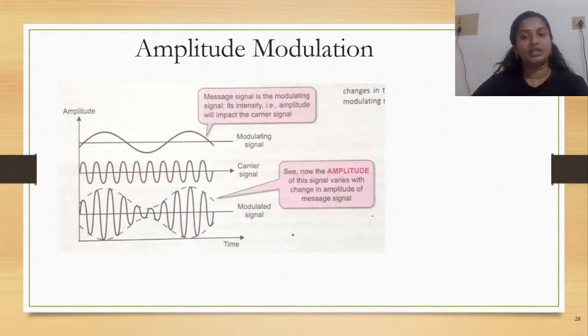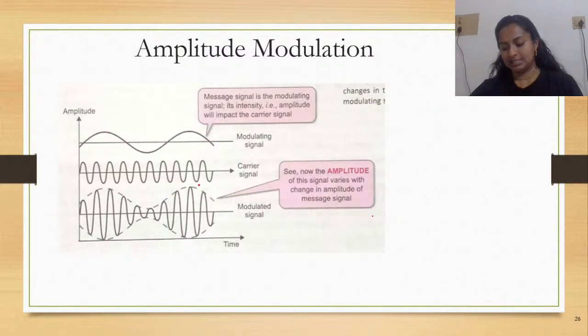Now, we just saw the different properties. What we are going to see is the different modulation techniques based on the properties. So, we are now looking at amplitude modulation. We had already seen the purpose of modulation: only when the signal gets modulated, or embedded with the carrier signal, can it travel to a larger distance.